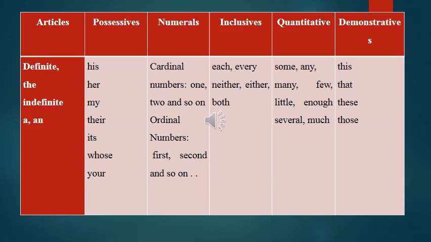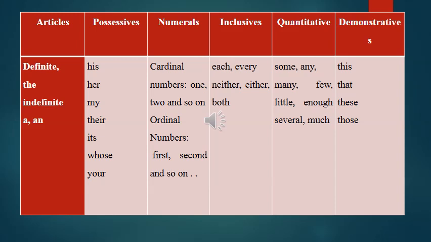Numerals: there are cardinal numbers like 1, 2 and so on, and ordinal numbers, first, second and so on. So on means to infinity, like millionth, billionth, trillionth. Inclusives, because they include: each, every, neither, either, both. Quantitative: some, any, many, few, little, enough, several, much. Two determiners here, few and little, have further types like a few, the few, a little, the little.